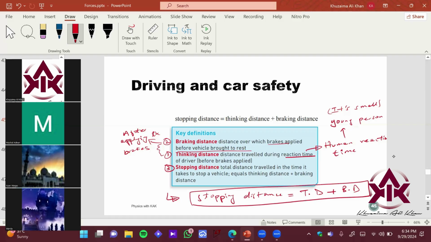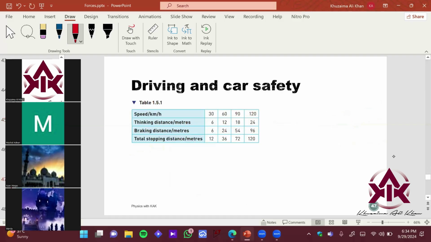Let's see an example over here. You have this thinking distance at different speeds. Let's say your car is driving at 30 kilometers per hour, so your thinking distance is 6. These are values for a single experiment: we chose a person who did an experiment and got these results. This is the braking distance at different speeds, and this is the total stopping distance. Let's analyze this particular part.